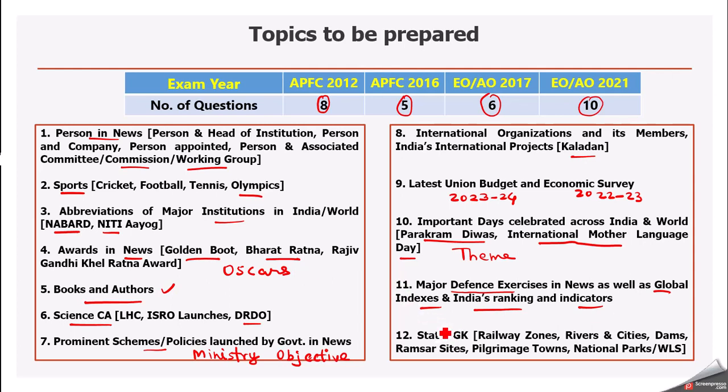Then I will advise you to prepare static GK, as we can see some questions like railway zones they asked, rivers and cities they have asked in exam. Important dams can be asked, Ramsar sites can be asked, pilgrimage towns, national parks, wildlife sanctuaries, biosphere reserves and all those things. So I will advise you to go through the static GK part. So this is how we have analyzed what to prepare in current affairs.